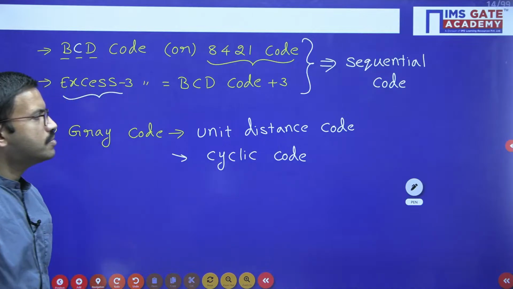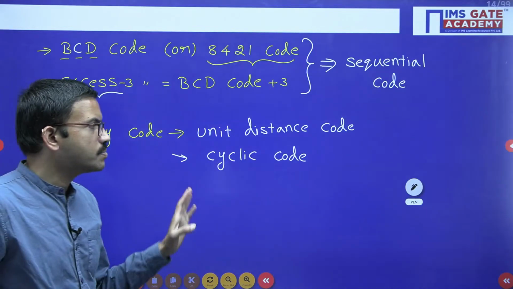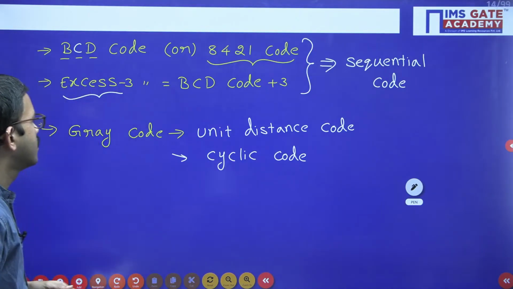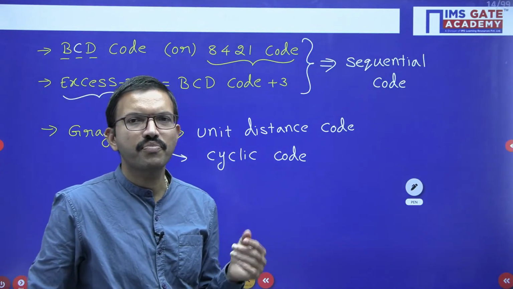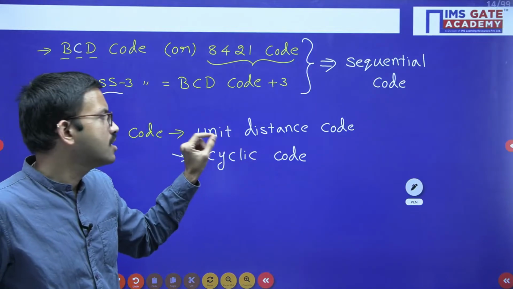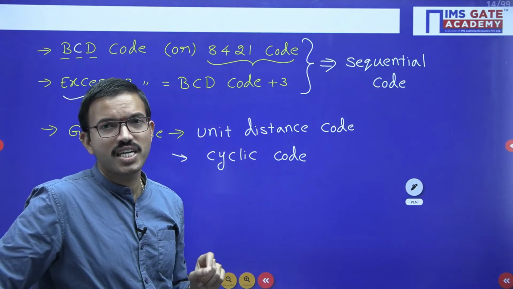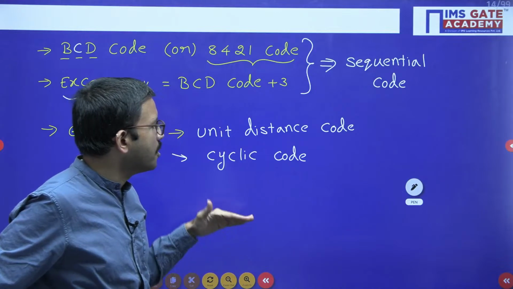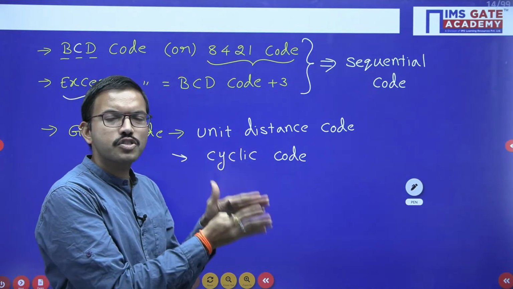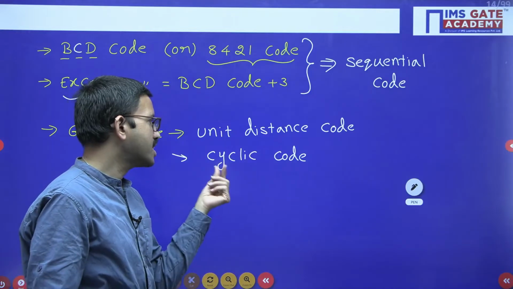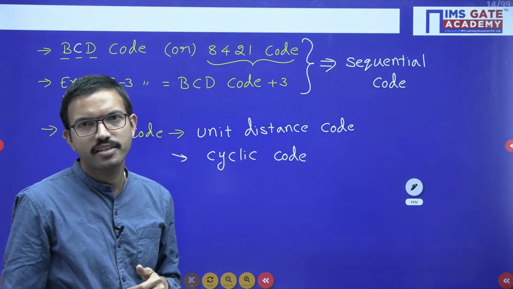Here in this gray code, we are keeping the code in such a way that for any two successive codes, only one bit will differ. And one more interesting thing, the first code and last code, even those two differ by only one bit. That's why we tell gray code is an example of cyclic code.